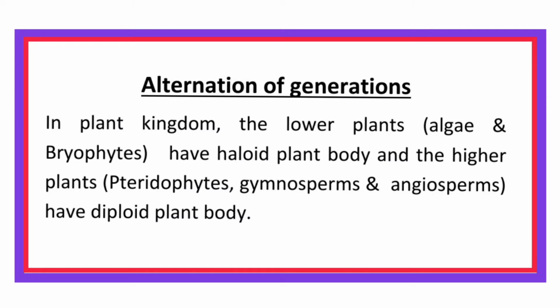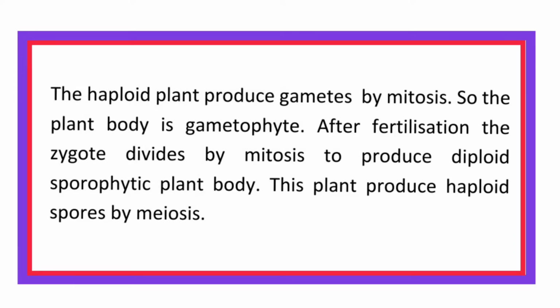Alternation of generations. In the plant kingdom, the lower plants, that is algae and bryophytes, have a haploid plant body, and the higher plants, that is pteridophytes, gymnosperms and angiosperms, have a diploid plant body. The haploid plant produces gametes by mitosis, so the plant body is the gametophyte. After fertilization, the zygote divides by mitosis to produce a diploid sporophytic plant body.